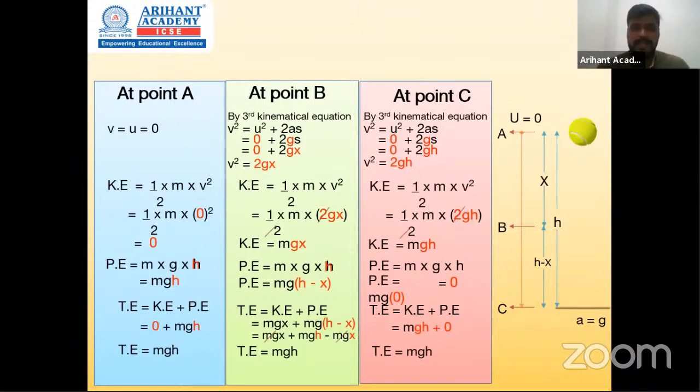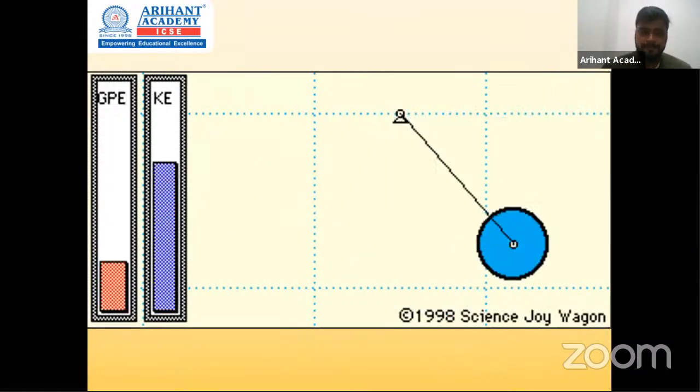So tada, there we go. तीनों की total energy आपको mgh आई. Hence in the end we can say law of conservation of energy is proved. Okay, at every point we are getting the same total energy, which is mgh. So there goes your derivation.